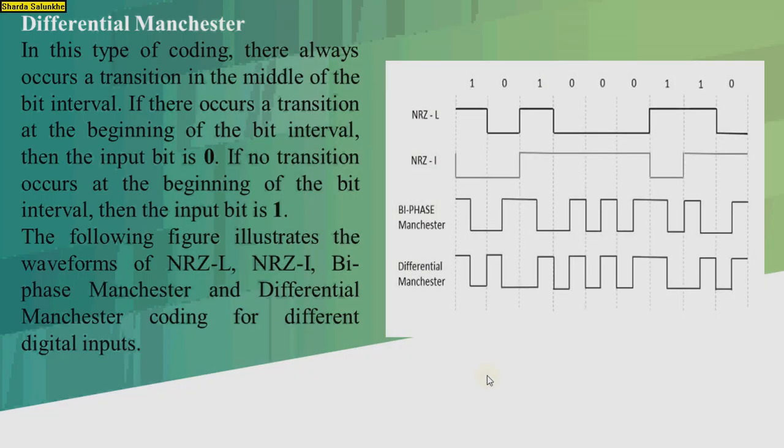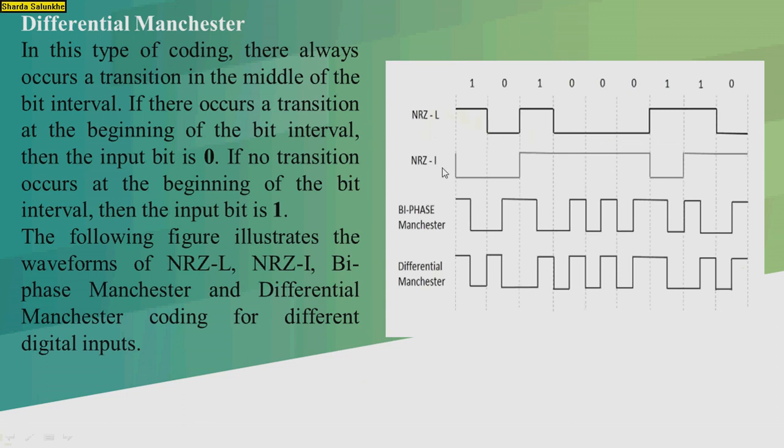Next, differential Manchester. In this type of coding, there always occurs a transition in the middle of the bit interval. If there occurs a transition at the beginning of the bit interval, then the input bit is 0. And if no transition occurs at the beginning of the bit interval, then the input bit is 1. So it can be represented by this diagram.